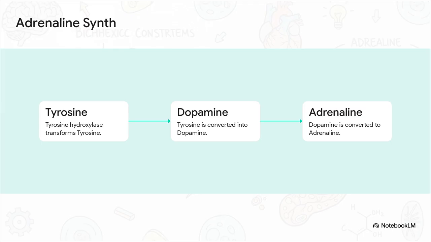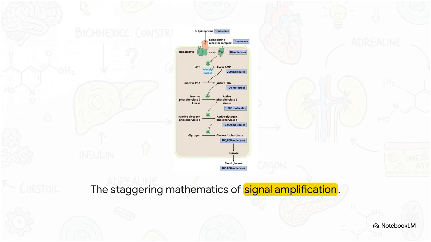Adrenaline is an amino acid-derived hormone synthesized in neurons and the adrenal medulla. It starts with tyrosine. An enzyme called tyrosine hydroxylase, which is the crucial rate-limiting step here, turns that tyrosine into dopamine. Another quick enzymatic step converts that dopamine into adrenaline, ready to flood your bloodstream the second you need to fight or flee.